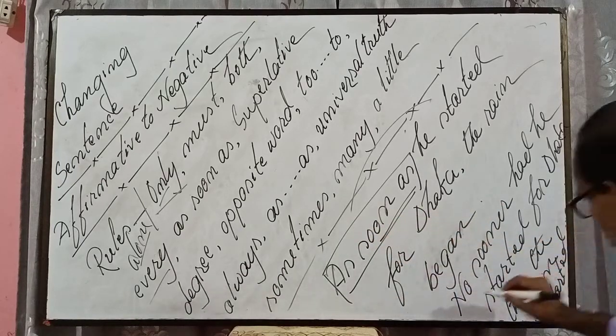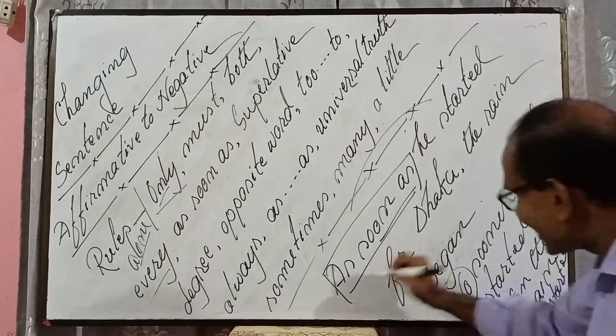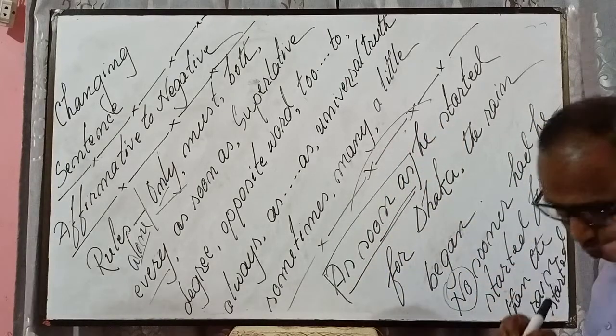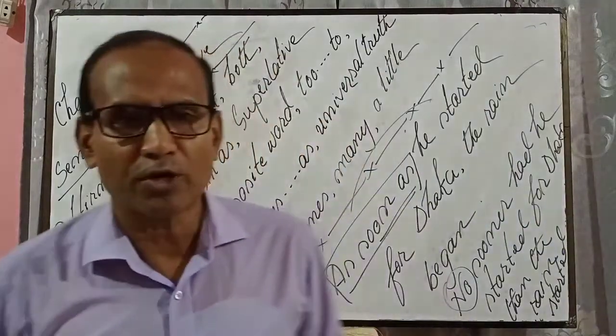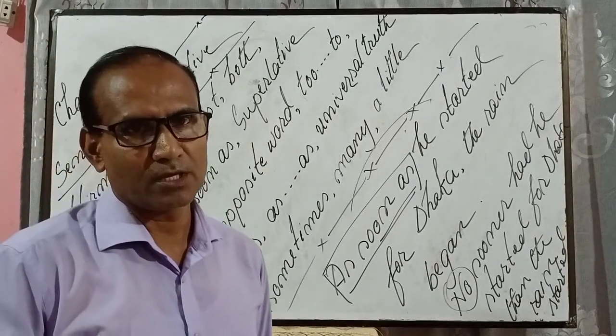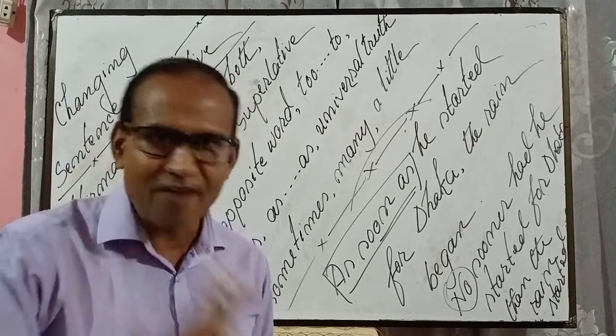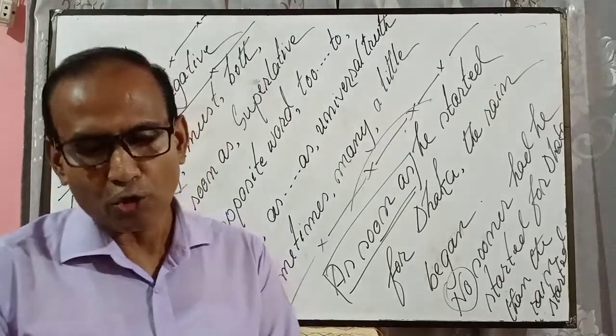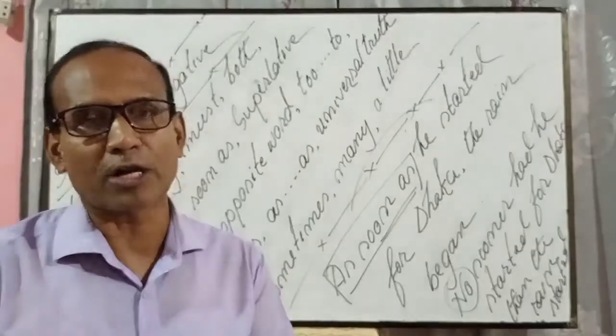But I have used no, but here there is no use of no. So one thing I would like to remind you, in order to change from affirmative to negative, keep it in mind, you have to use by hook or by crook either no or not or never or none.